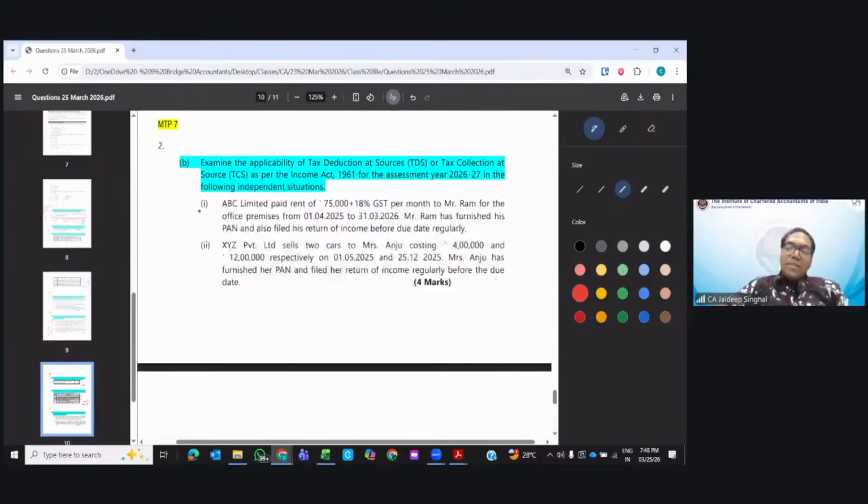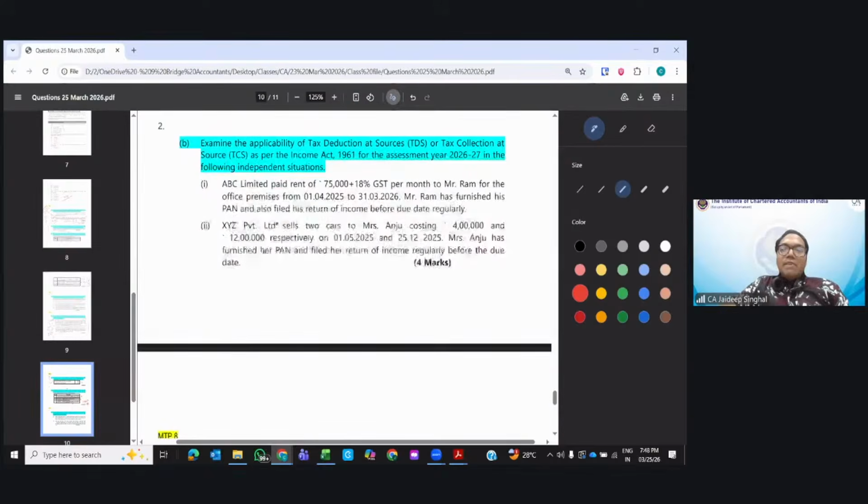Okay. MTP 7. Examine the applicability of TDS and TCS. ABC Limited paid rent of 75,000 to Ram for office premises. Mr. Ram has furnished his PAN and also filed the return before due date regularly.